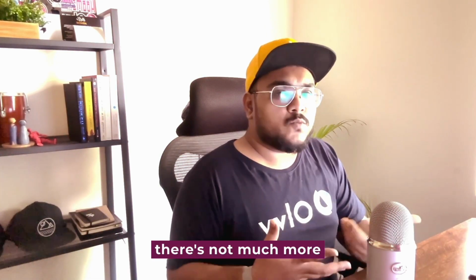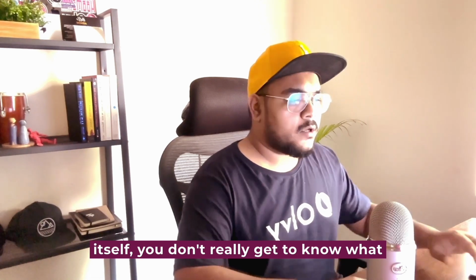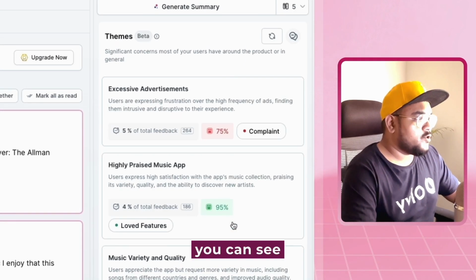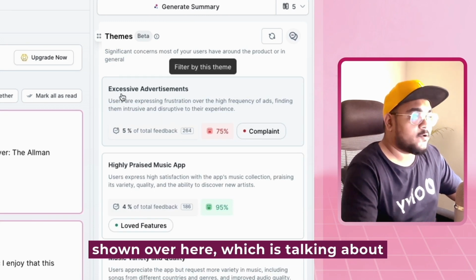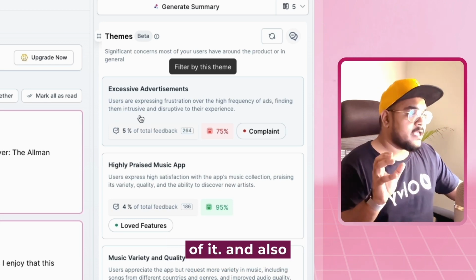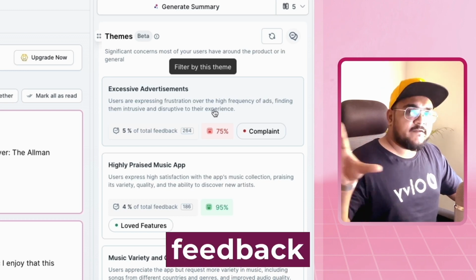There's not much more context to it, and beforehand you don't really get to know what these users might be talking about, right? Whereas in themes, you can see there is a theme shown over here, which is talking about excessive advertisements. So it goes into the precision of it and also gives you a context of what exactly this set of feedback might be talking about.